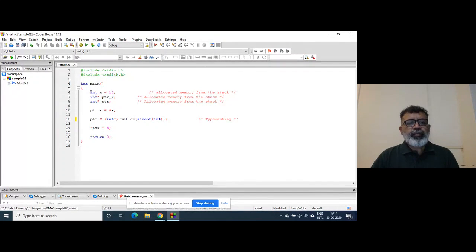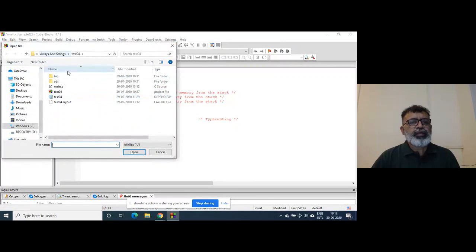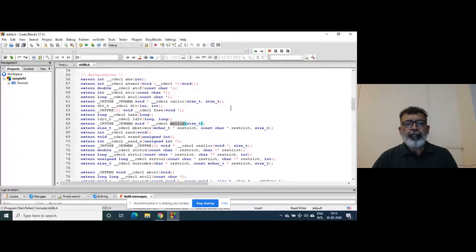Now, let's open that file if it is possible. So this is the prototype of malloc. Have you seen this prototype of malloc?